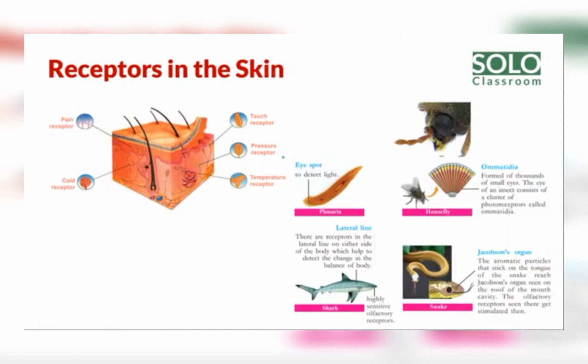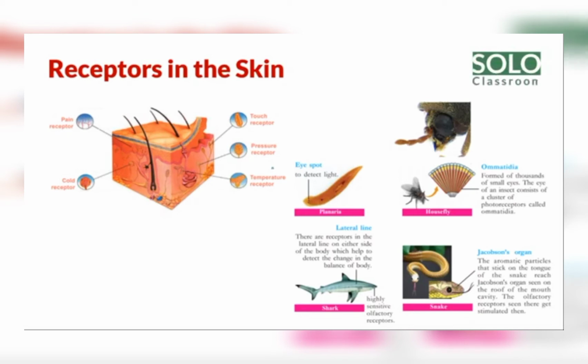Next is the receptor in the skin, and also the next pages, 36 and 37, together. Receptors in skin: in our body, the largest sense organ is the skin. Why?